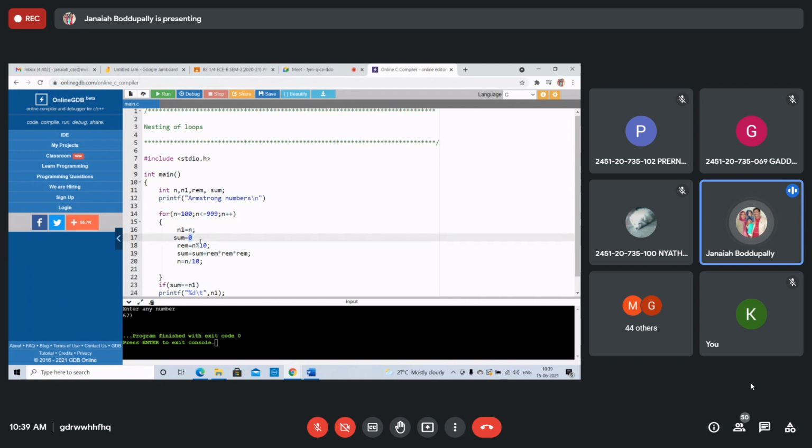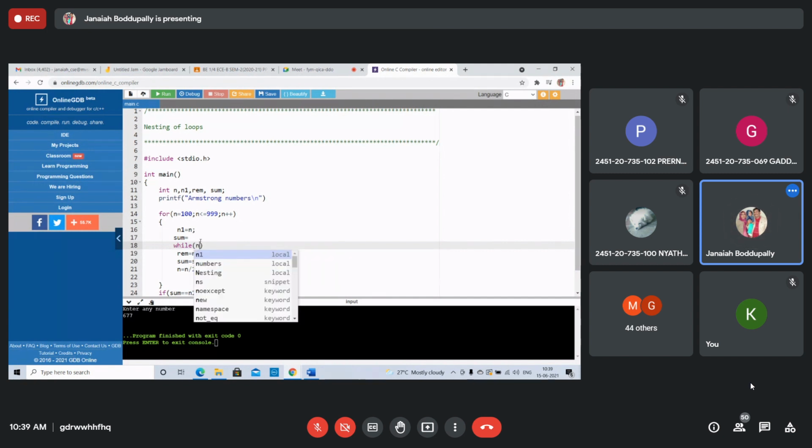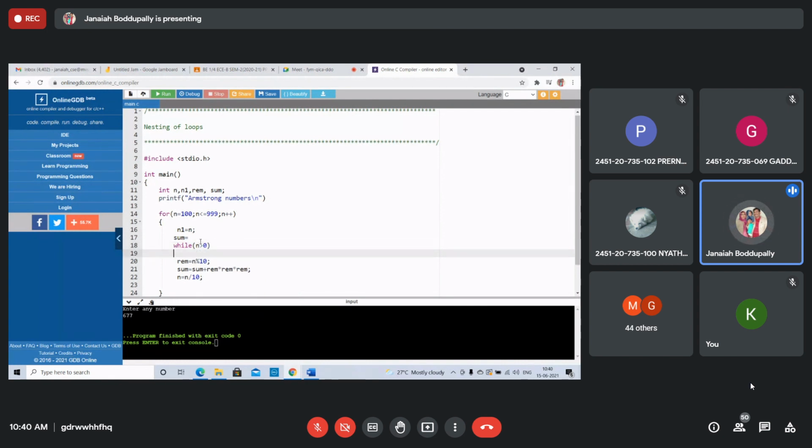Now all this while is inside the while loop. Nesting of the while loop inside, n greater than 0. When n is greater than 0, only then the statements get executed.